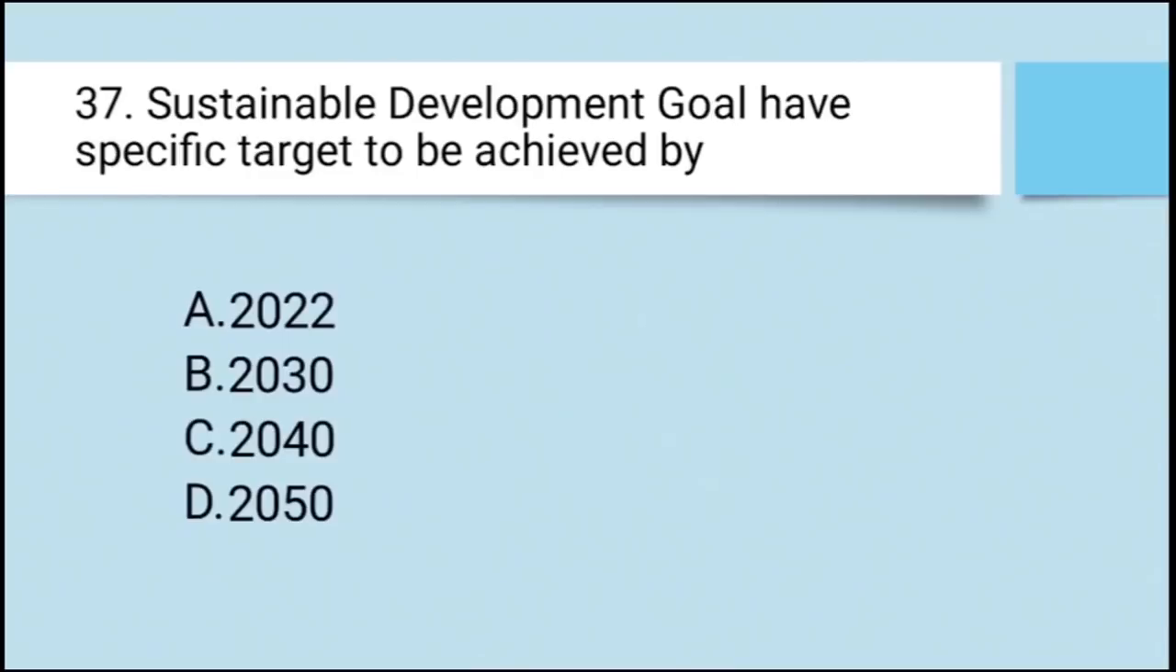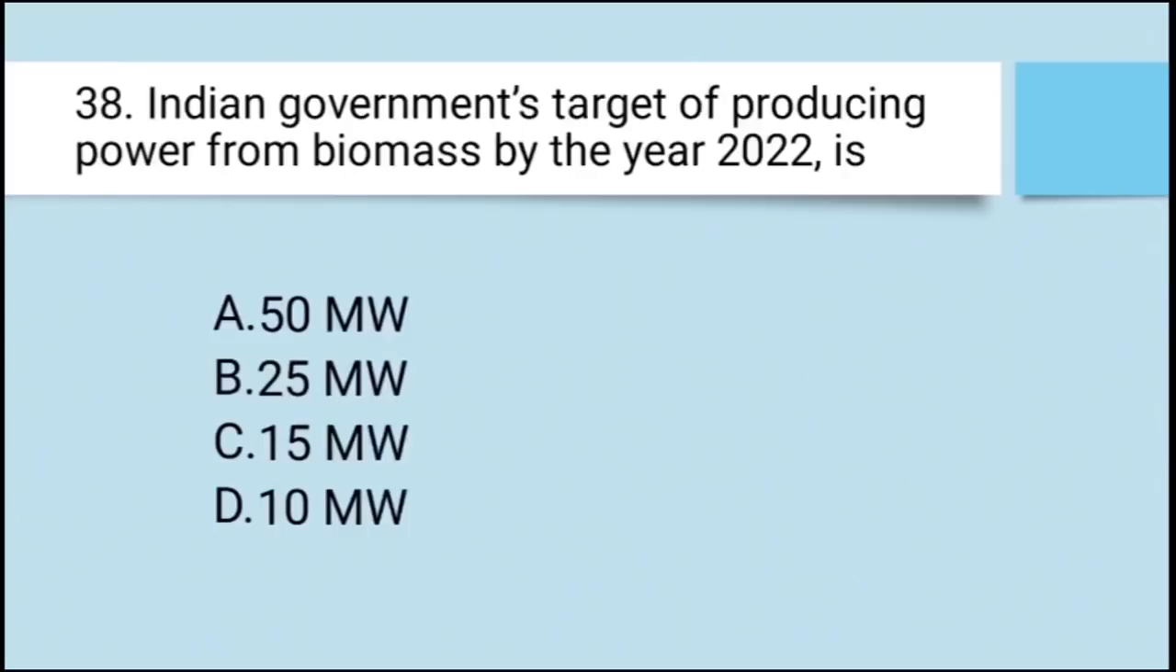Sustainable Development Goal have specific target to be achieved by. Sustainable Development Goal का एक year target है, वो क्या है? The right answer is 2030। 2030 ये Sustainable Development Goal का एक target है।